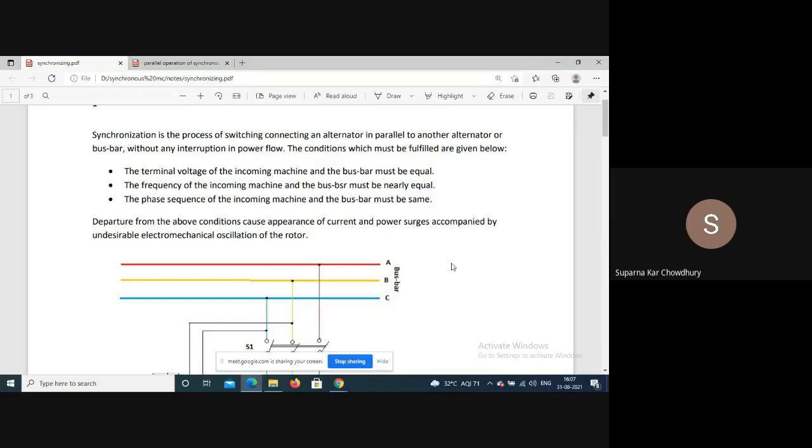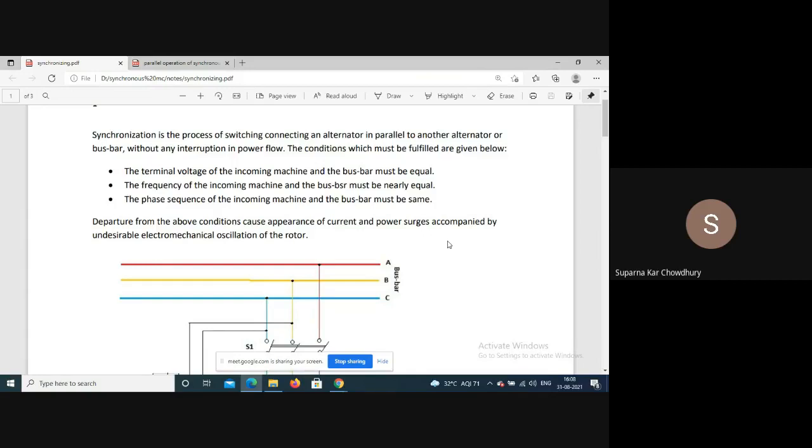But if the machine is synchronized with the bus bar, as the bus bar capacity is very large compared to the machine capacity, simply changing the excitation of one machine cannot change the bus bar voltage. The bus bar voltage and also the frequency are constant. So the machine terminal voltage cannot change if we change the excitation.